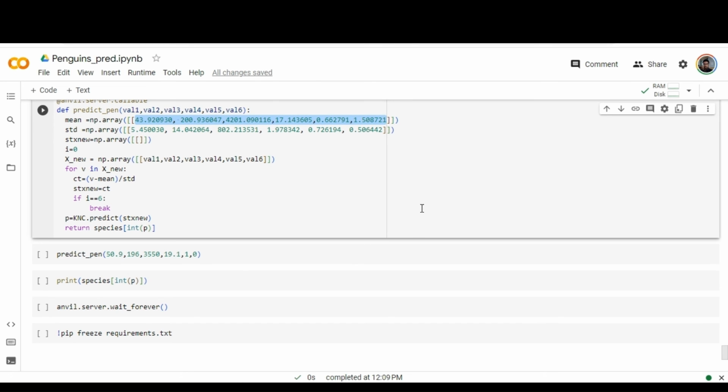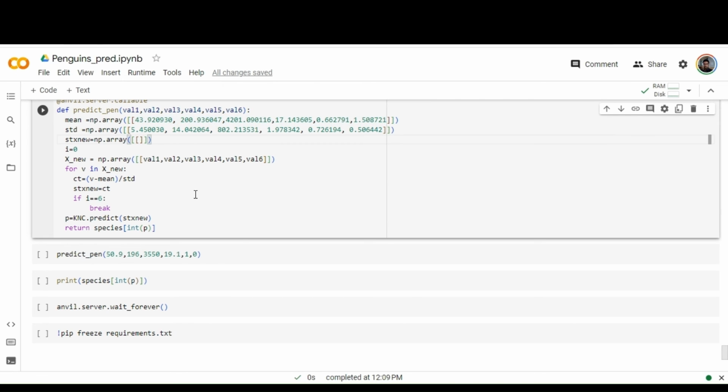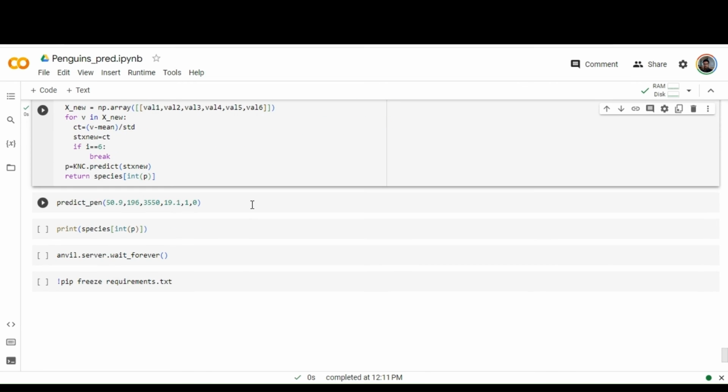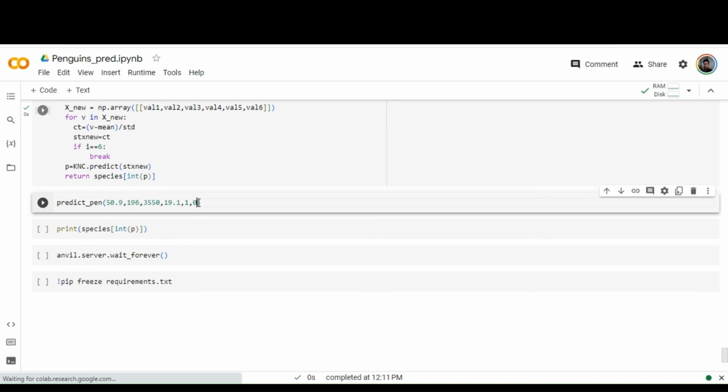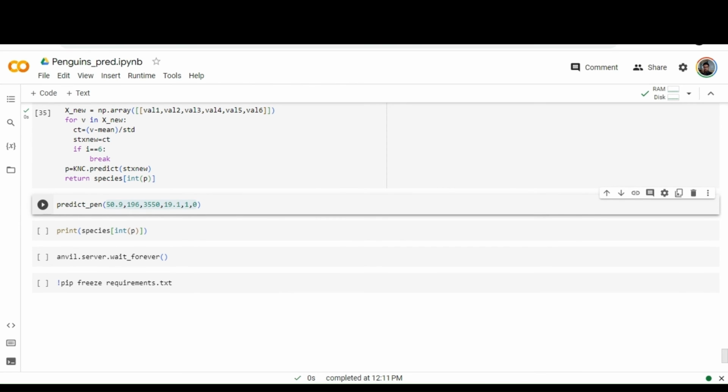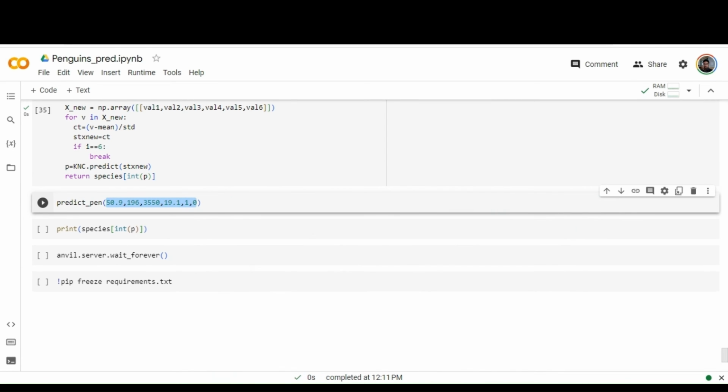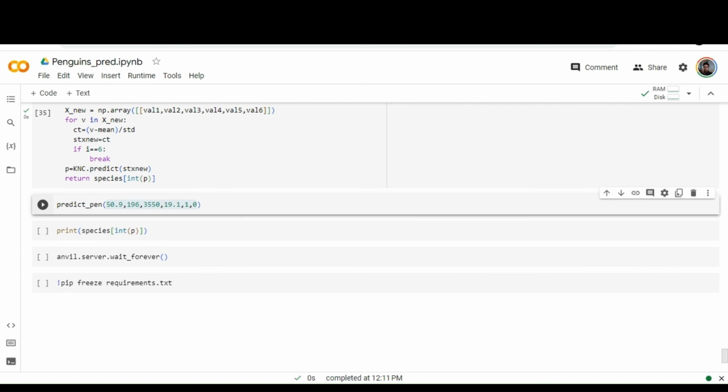This is the callable function from the application to Google Colab. As I said, we have mean and standard deviation values. This is the trained model. We are executing it, with the prediction done by the KNC classifier. Finally, we are testing with the new entry: 50.9, 196, 3550, 19.1 and 1, 0, where 1 denotes the island's value and 0 denotes male.